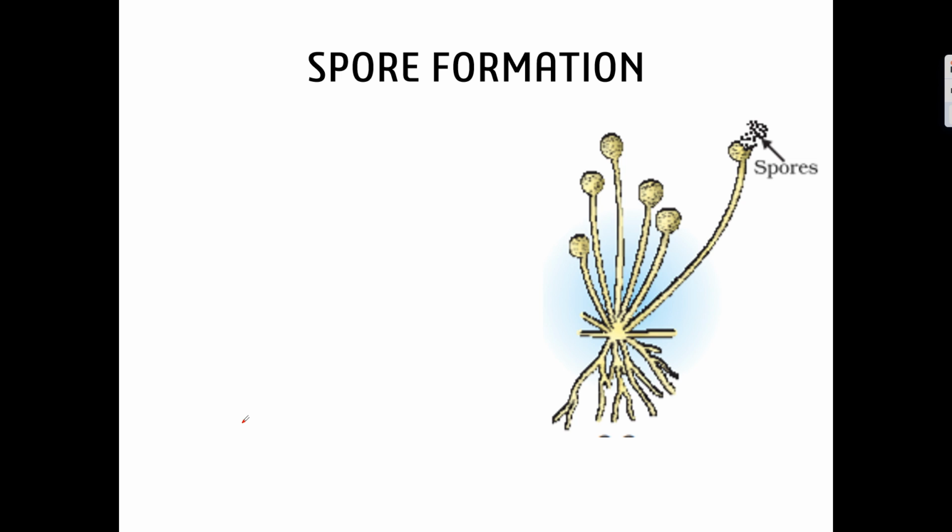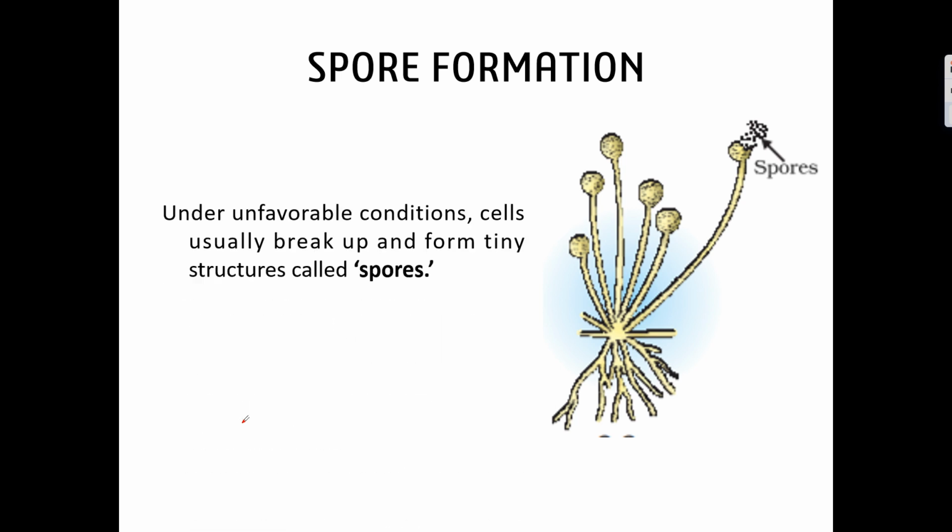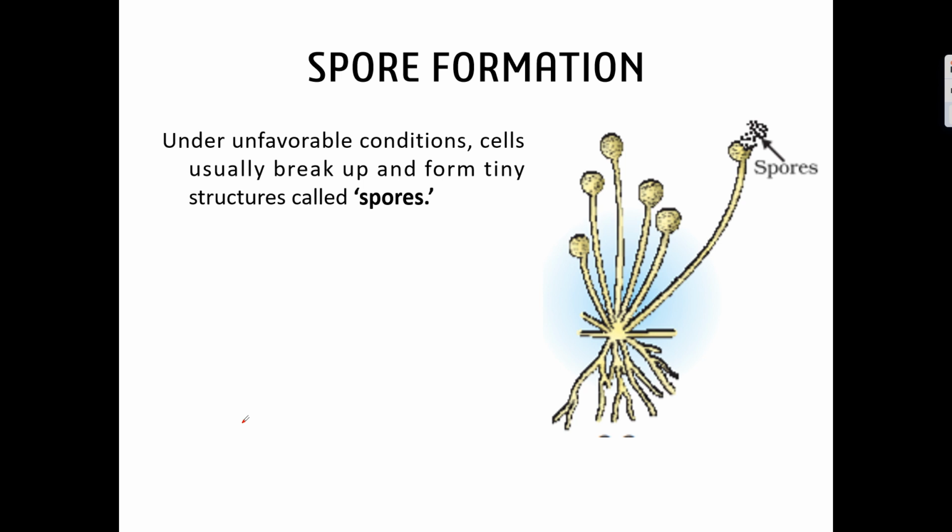Okay, spores are the structures which can survive under unfavorable conditions. And when they come in contact with the favorable conditions, that means when they come in contact with the nutrients or the suitable environment, they grow into a new organism. So now let us see in detail.